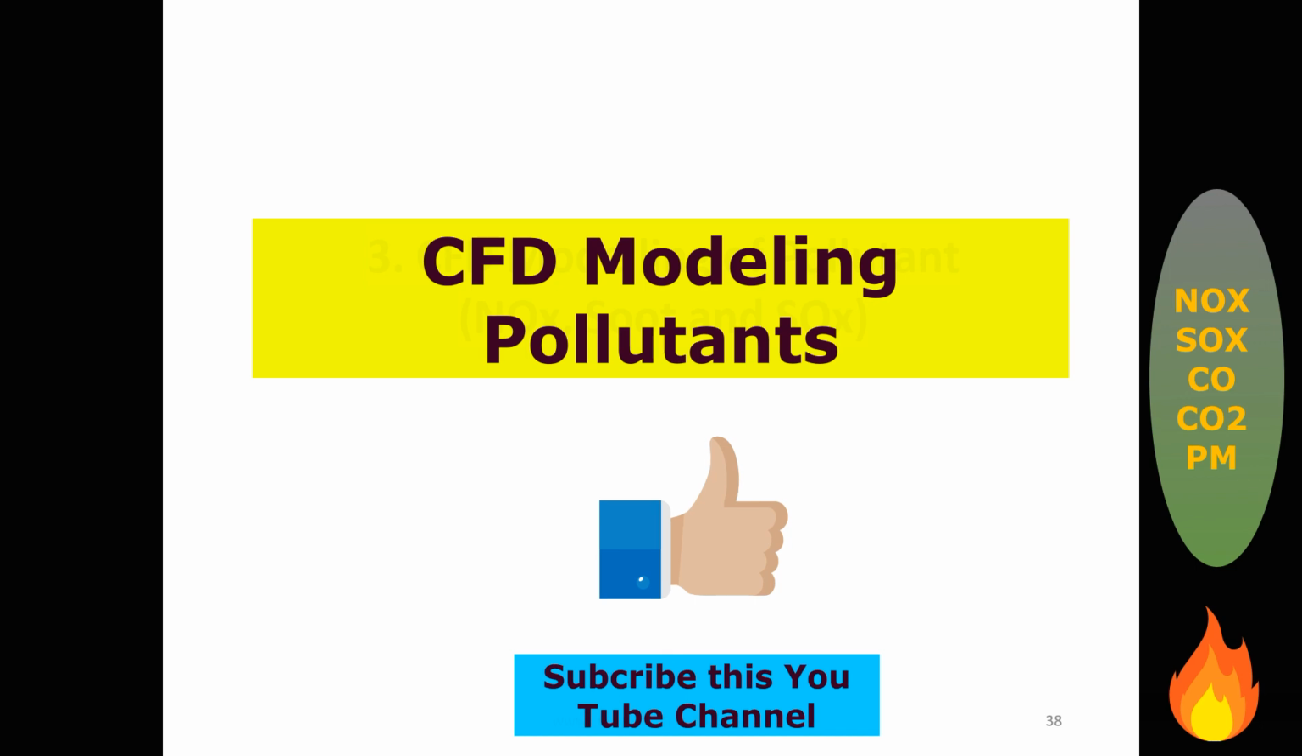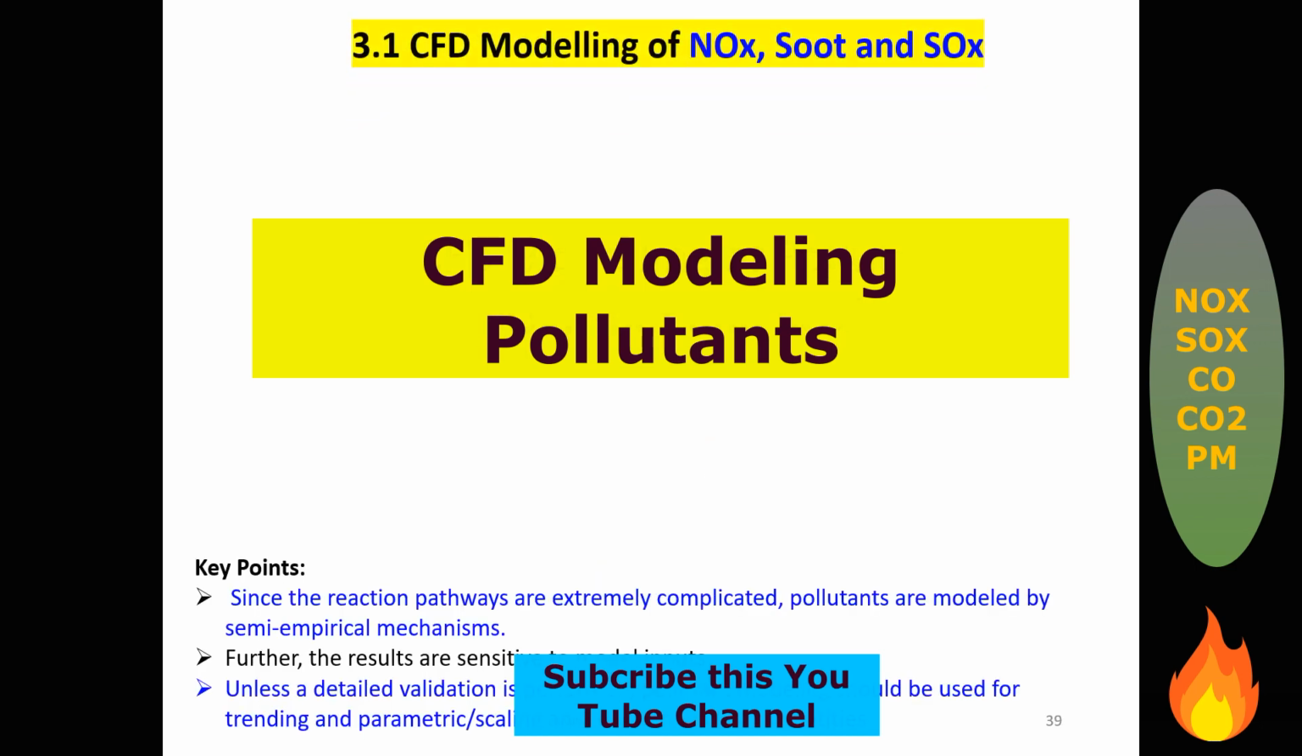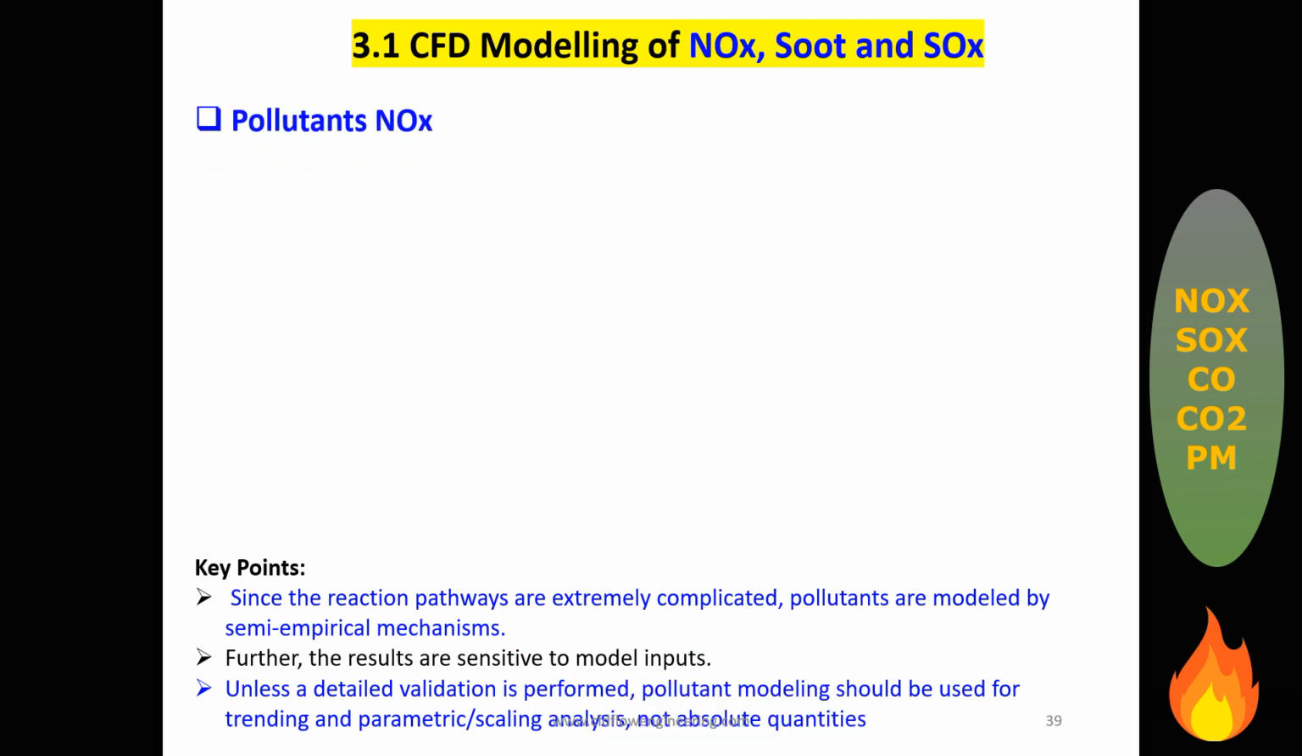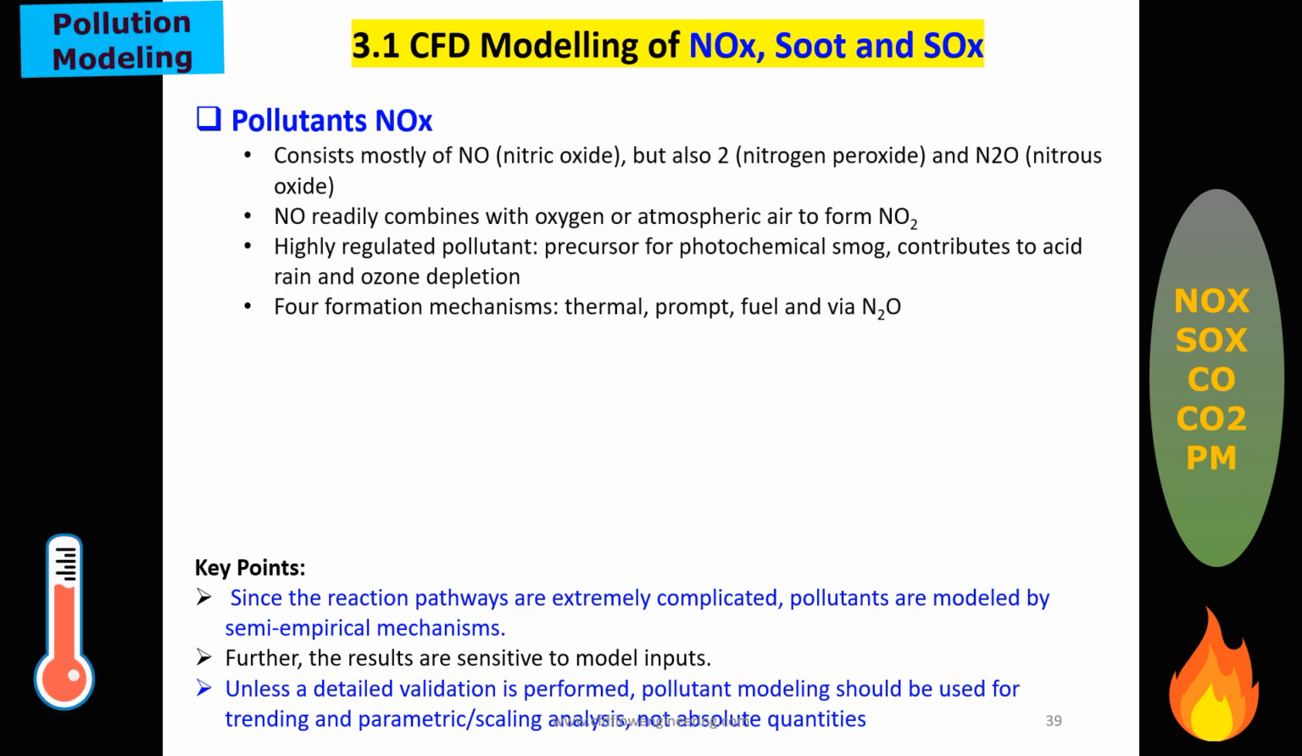CFD modeling of pollutants like NOx, soot, and SOx. CFD modeling of NOx consists of the species transport equation, because NOx and sulfur dioxide are chemical species. From the CFD modeling point of view, the species transport reactions are solved, but these equations are solved after the combustion. And based on the pollutant formation, you have to decide the model.